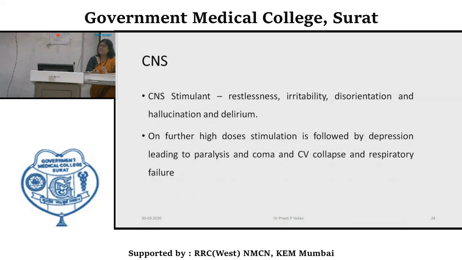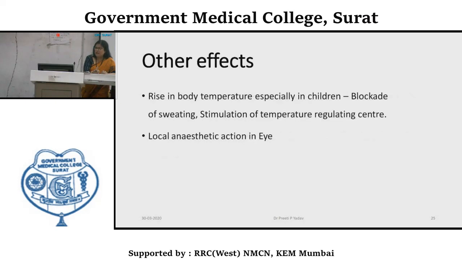Their serious stimulant action will lead to restlessness, irritability, disorientation, hallucinations and delirium. On further high doses, stimulation can be followed by depression leading to paralysis, coma, cardiovascular collapse and respiratory failure. Other effects are a rise in body temperature, specifically in children, because of blockade of sweating. There is stimulation of temperature regulatory centers.